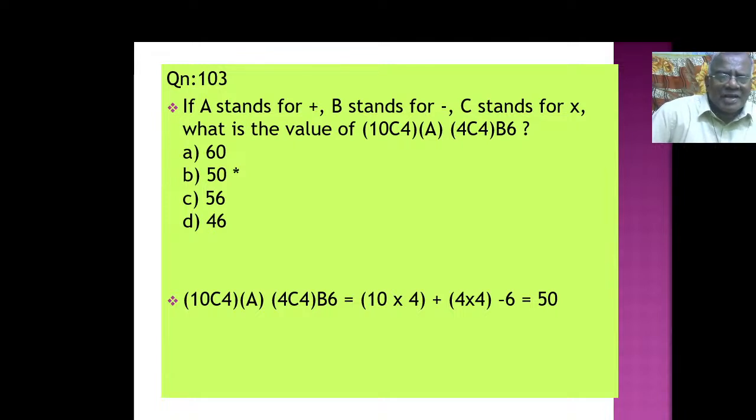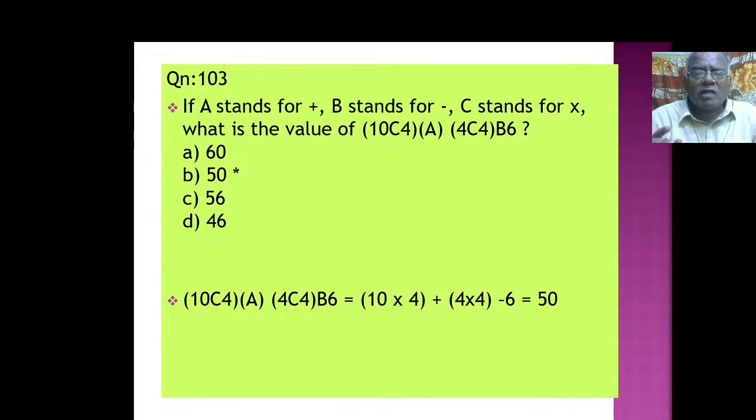This is another type. They are more or less the same type, but it is a different problem. If A stands for plus, B stands for minus, C stands for multiplication, what is the value of 10C4A4C? See, you have to see exactly what it is. How do you find out? 10C4.